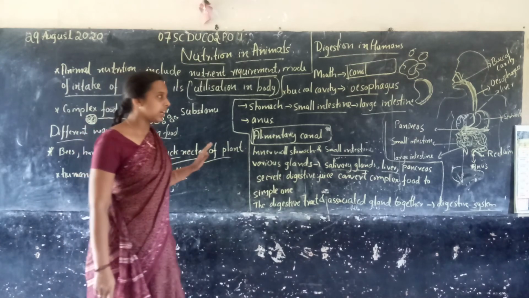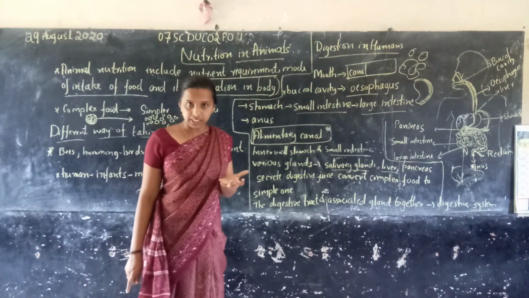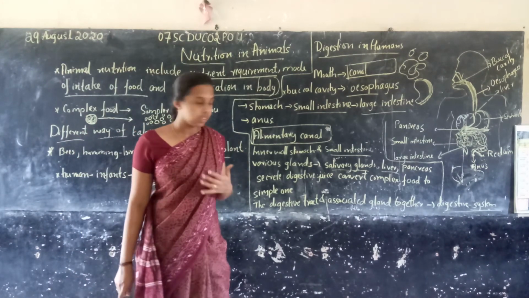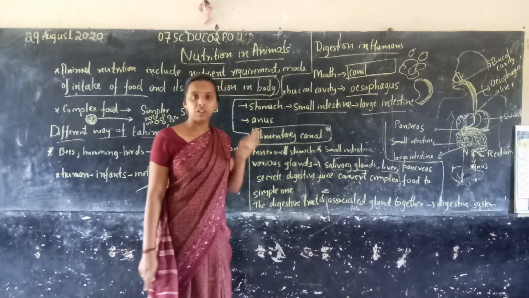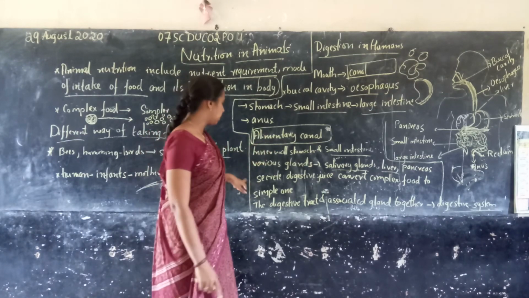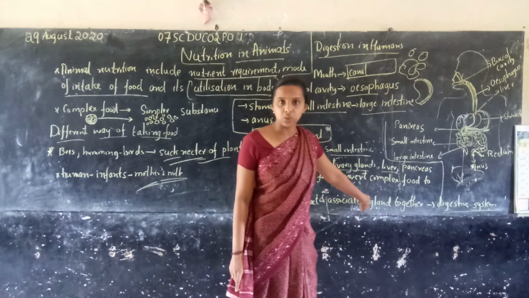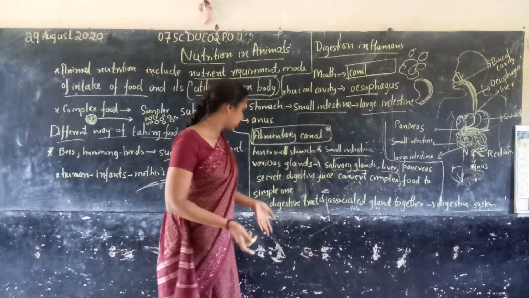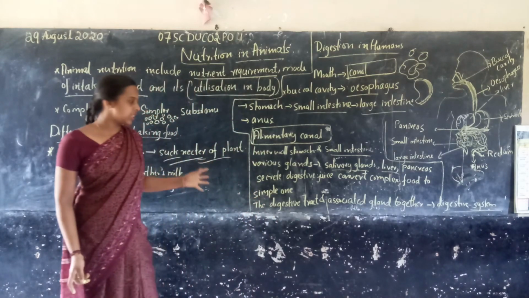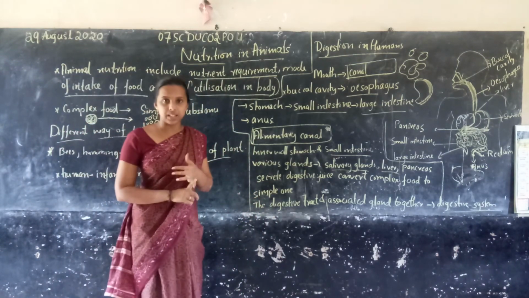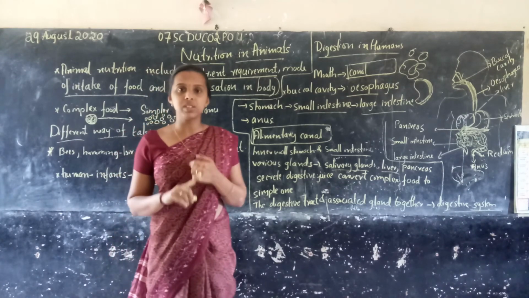The small intestine and inner side of the stomach contain glands such as salivary gland, liver, pancreas. They secrete digestive juice and convert the complex food into simple food. The digestive tract and associated glands together are called the digestive system.